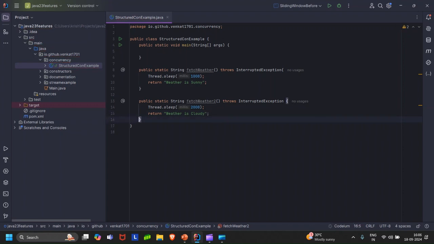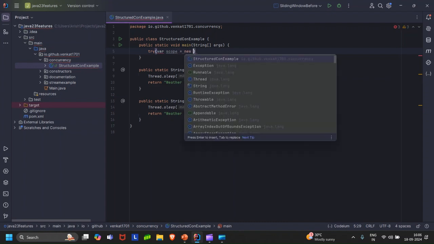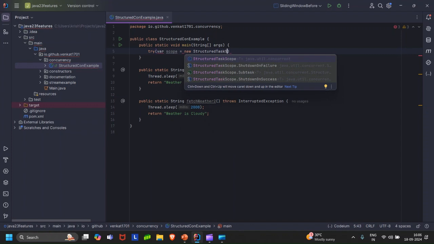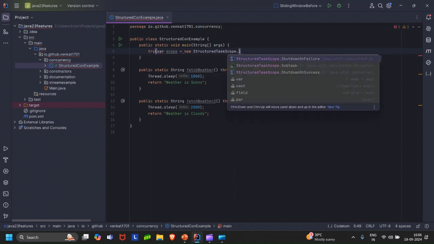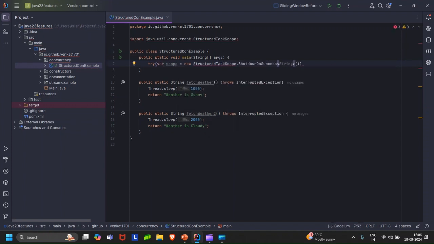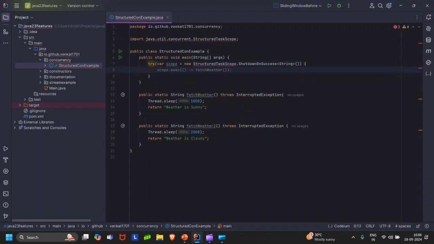Alright. Now within the main method, we will have a try with resources, with this being a scope, and having StructuredTaskScope.ShutdownOnSuccess, which basically has a generic type of String.